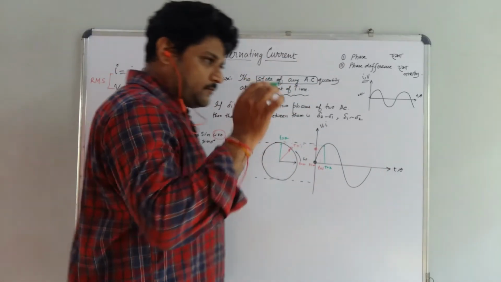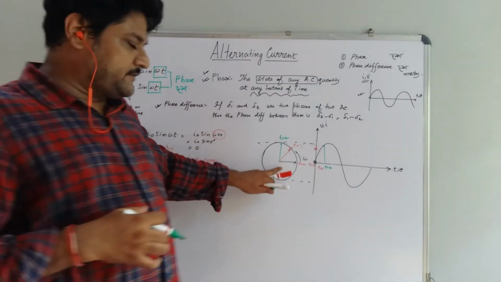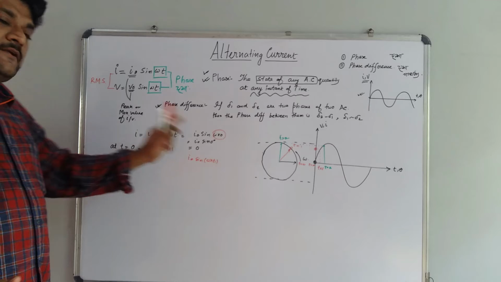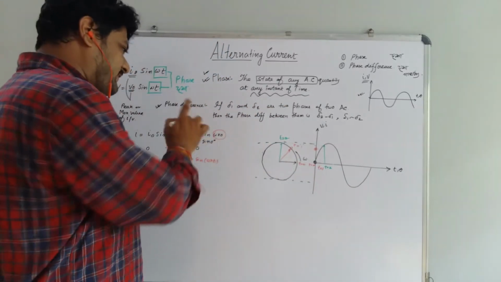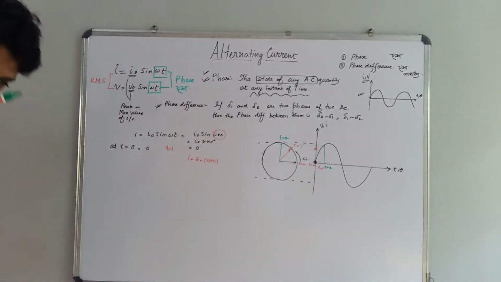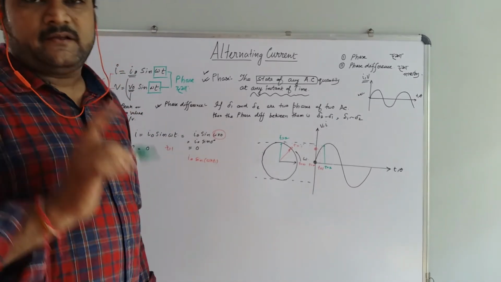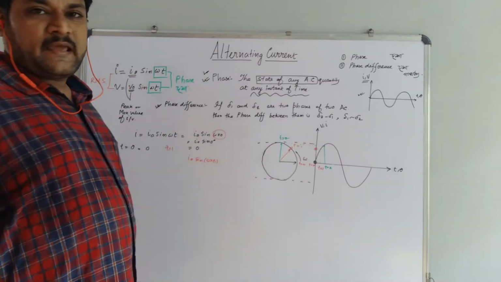It means if I ask what is the state of this alternating quantity at t equal to 2, and the expression is I naught sin omega t, then you have to know the value of omega in radian per second. Putting t equal to 2 and multiplying with omega, you get some angle.